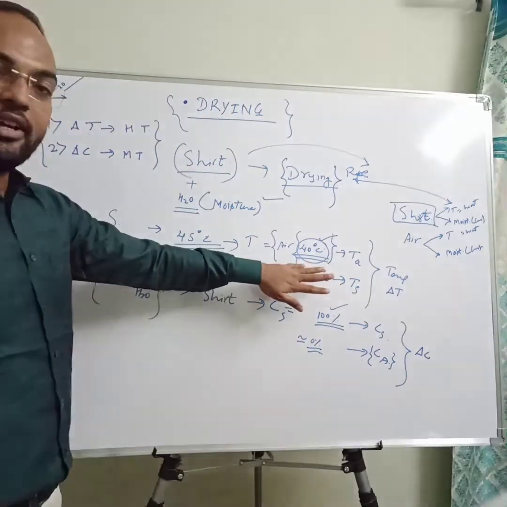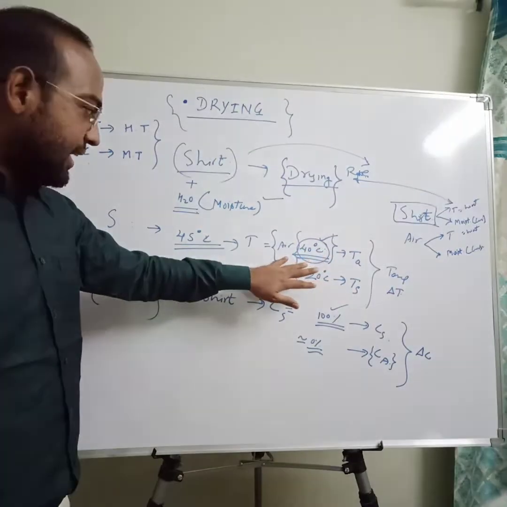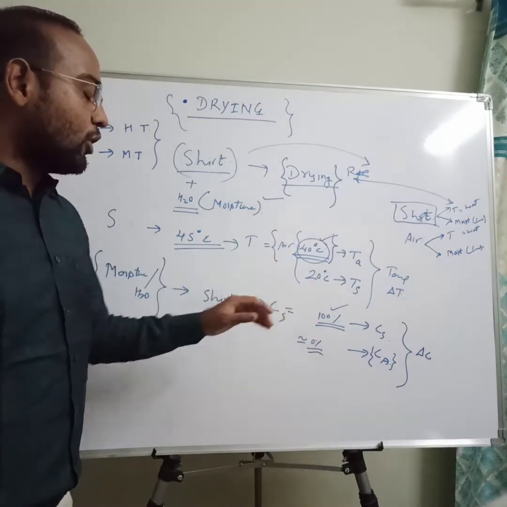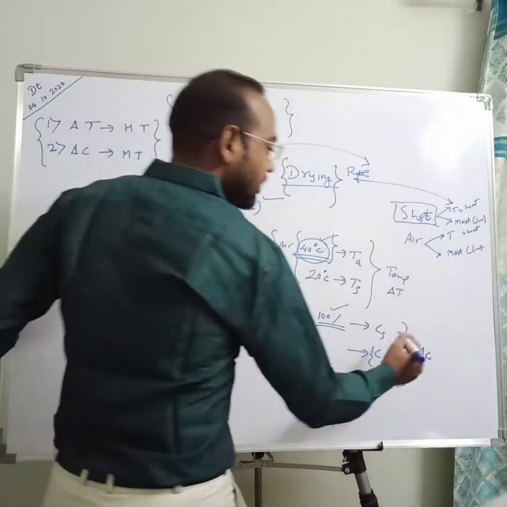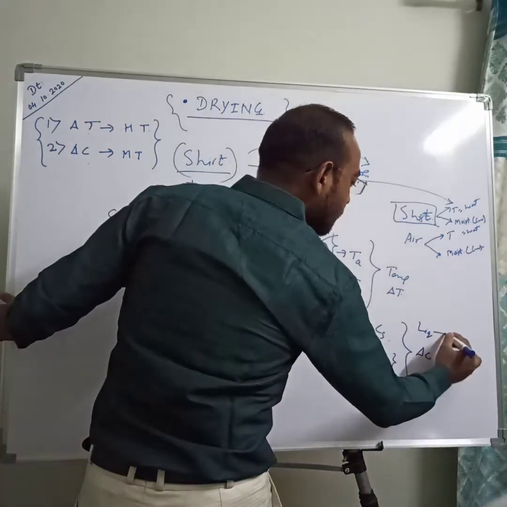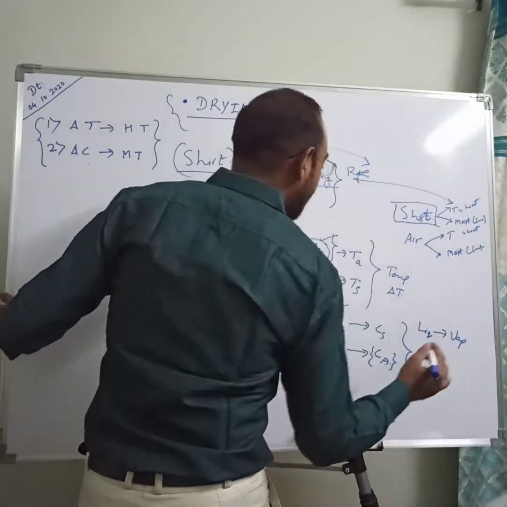So some water gets vaporized instantly, liquid gets converted to vapor.